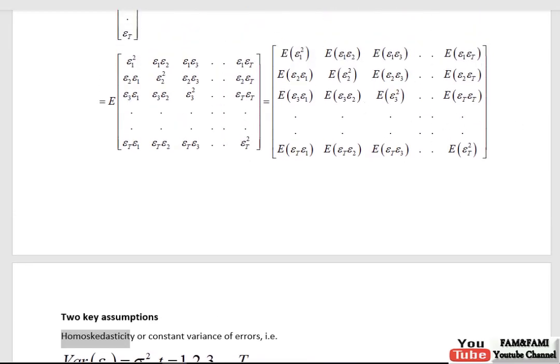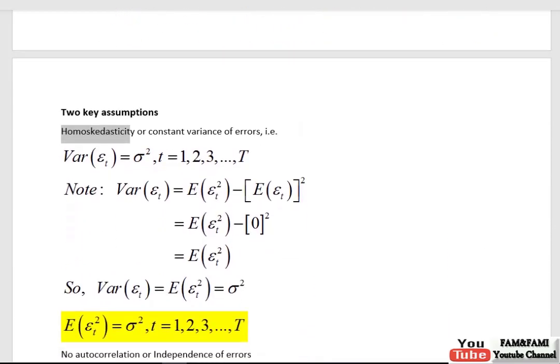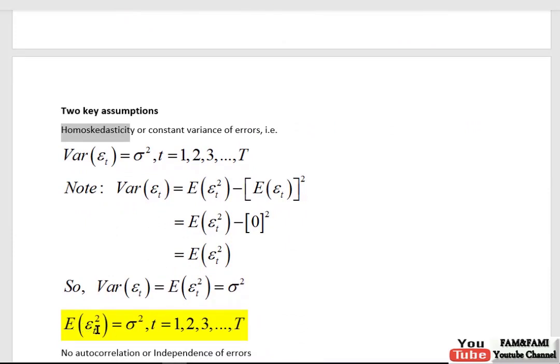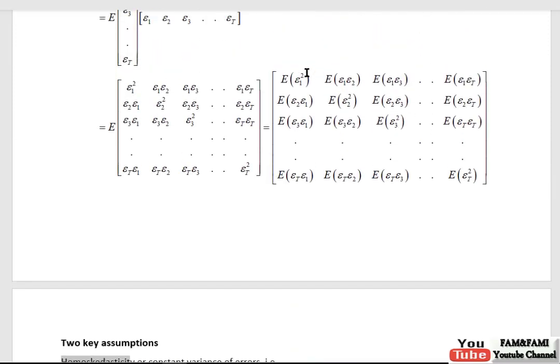So look here, by the way. The expected value of epsilon t square is sigma square. Now replace this subscript t by 1. So we get the expected value of epsilon 1 square is sigma square. And this is exactly this expression, expected epsilon 1 square. So in the next step I will replace this entry by sigma square. And similarly, look here, expected epsilon 2 square.